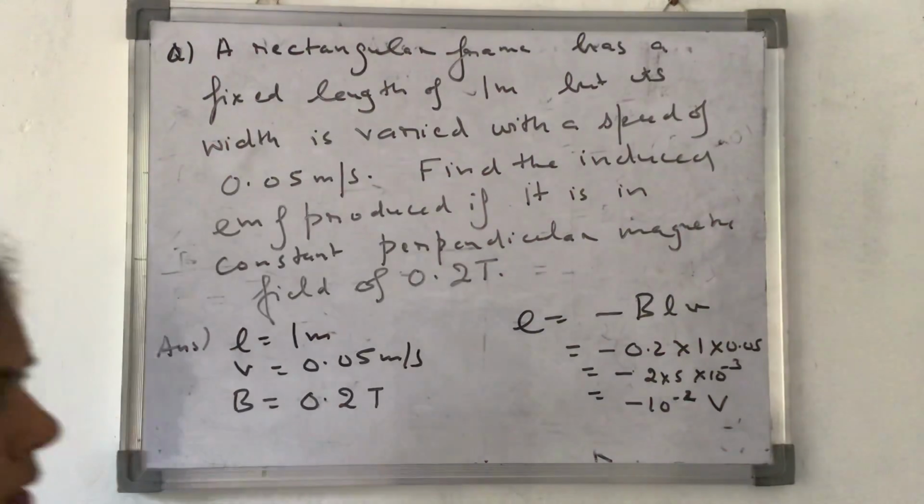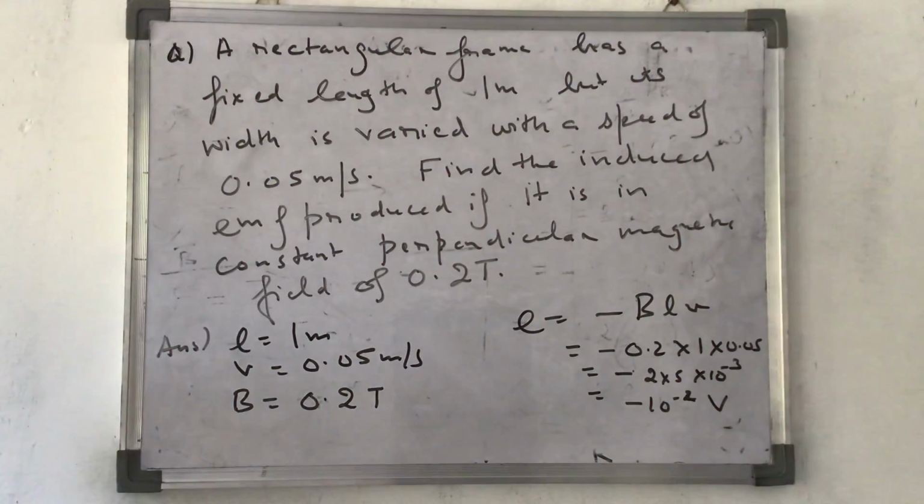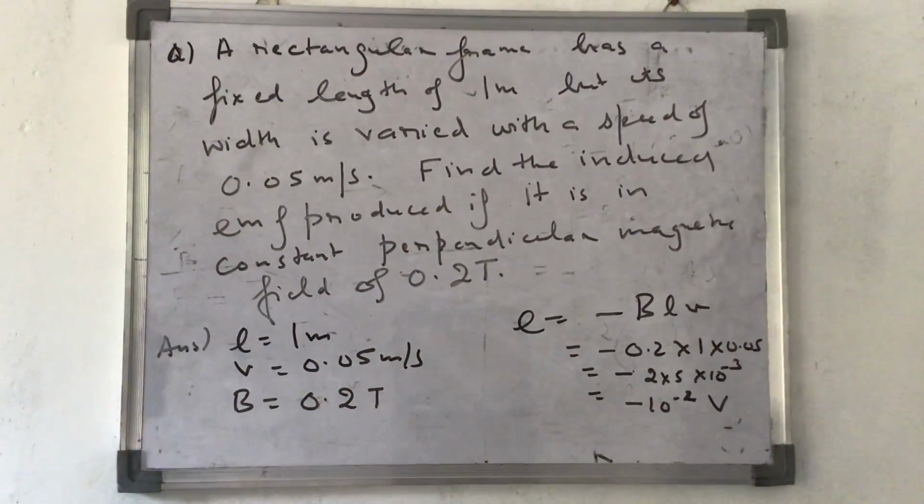Very small notation. The same thing is used in producing electricity in moving trains. You must have heard about this technology, like between the railway lines, as a train is moving, you can produce electricity. I will say where will the magnetic field come? Magnetic field is the Earth's magnetic field which we have. It will be cutting through that. We'll do few more questions related to it. Now, at the moment we come to the next topic.